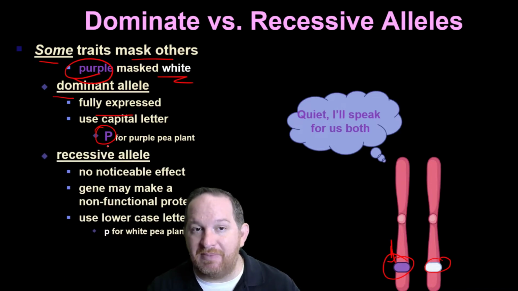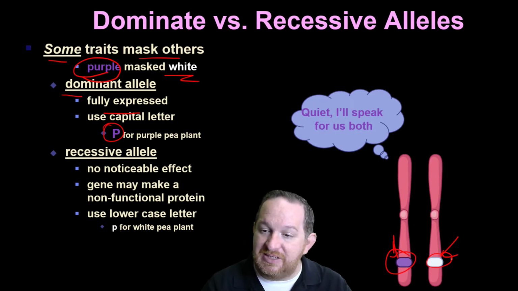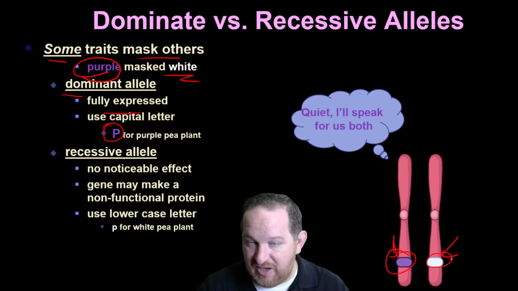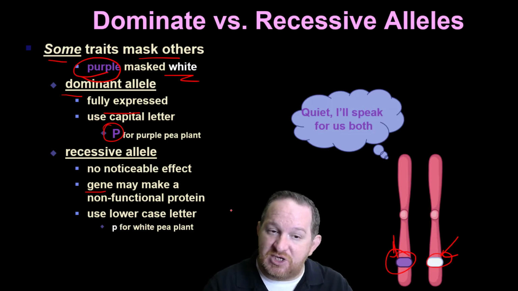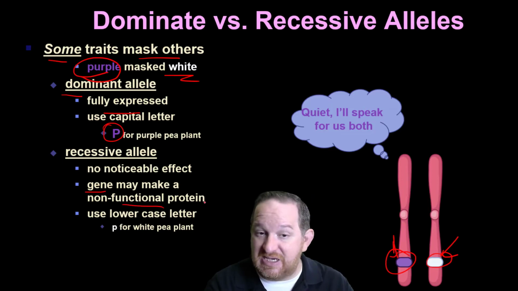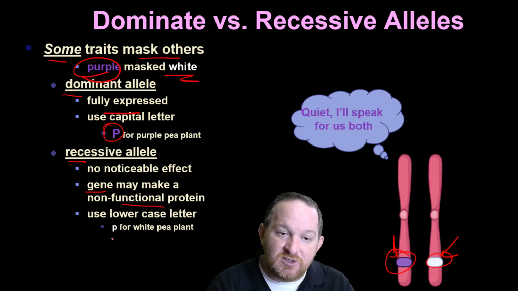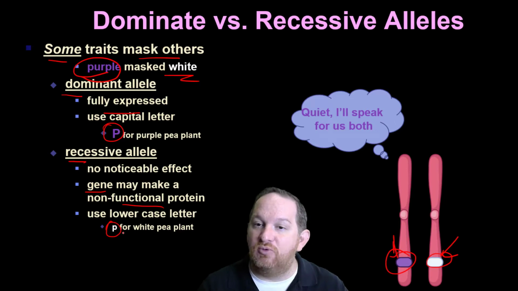So if one's dominant, the other is recessive. So the white one, in this case, must have been recessive. We didn't see any noticeable effect from the white allele. And in many cases, the recessive gene makes a non-functional protein for, in this case, color, so you didn't even notice the effect. For recessive alleles, we'll use a lower case letter to indicate recessive.